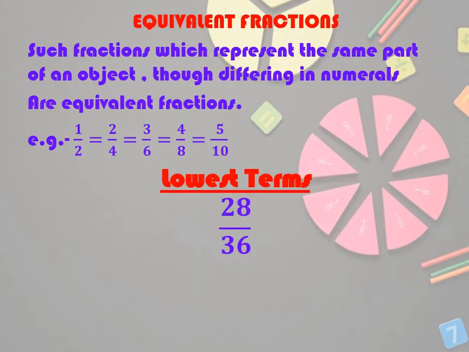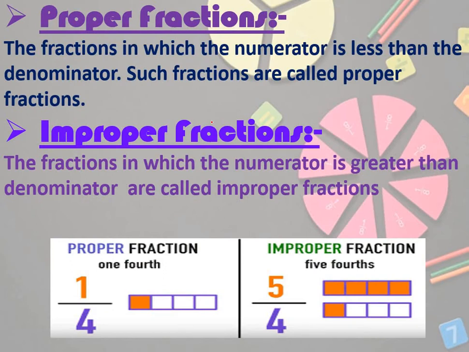Now the next fraction is the proper fraction. The fraction in which the numerator is less than the denominator is called a proper fraction. Like 2 by 4, it is a proper fraction. 3 by 9, it is a proper fraction.